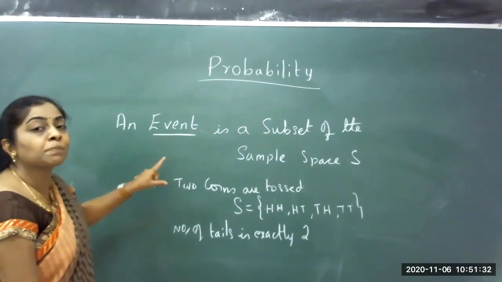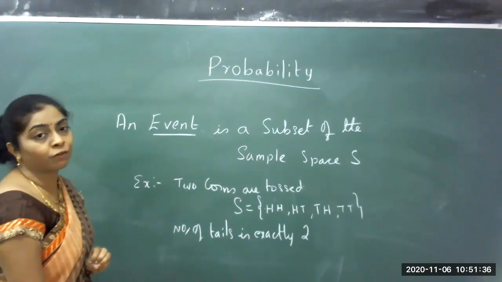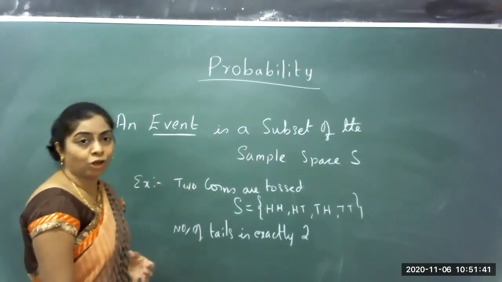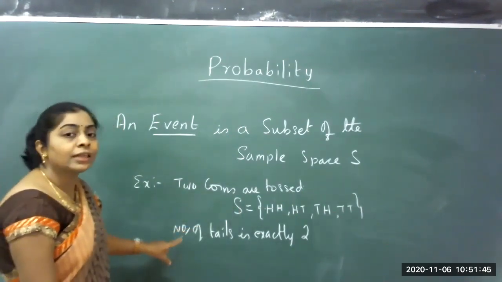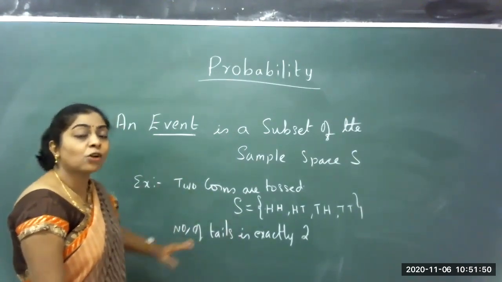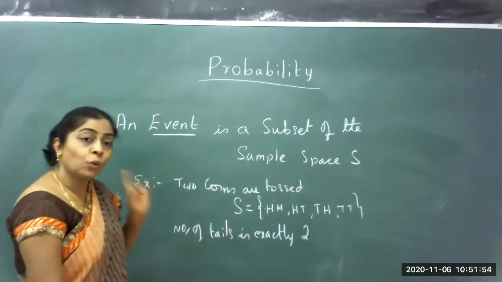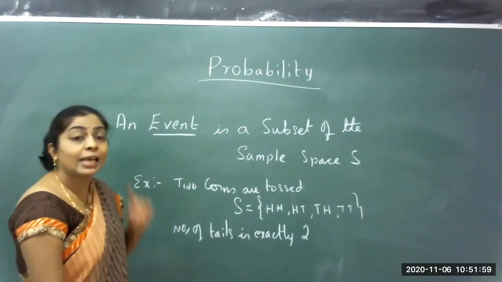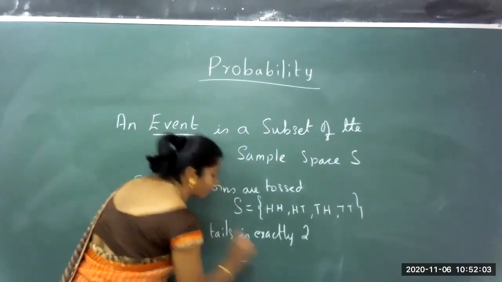An event is a subset of the sample space. Now when I say an event is a subset of the sample space, under this experiment when two coins are tossed, we wrote down the sample space. But I will give you a condition that the number of tails is exactly 2. What are the chances of getting only this? We have to get tails on both the coins only. That is an event. That is denoted by E.